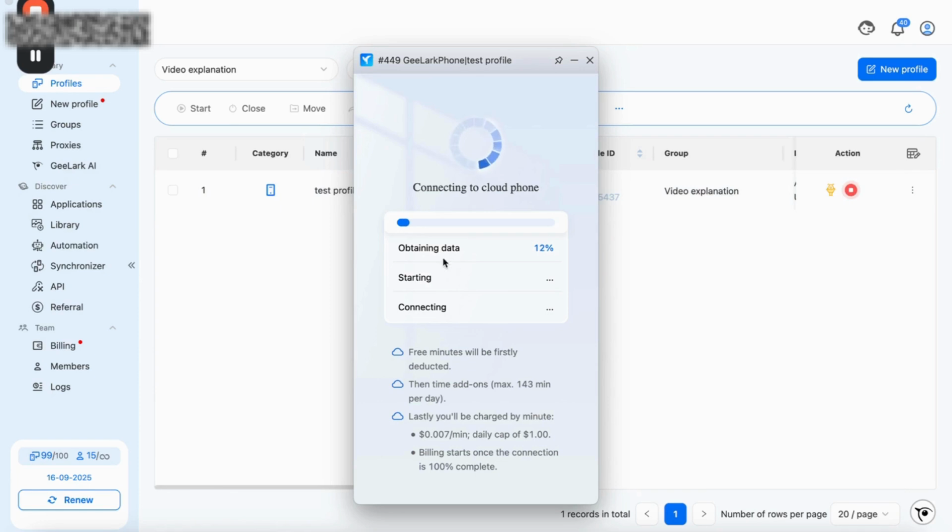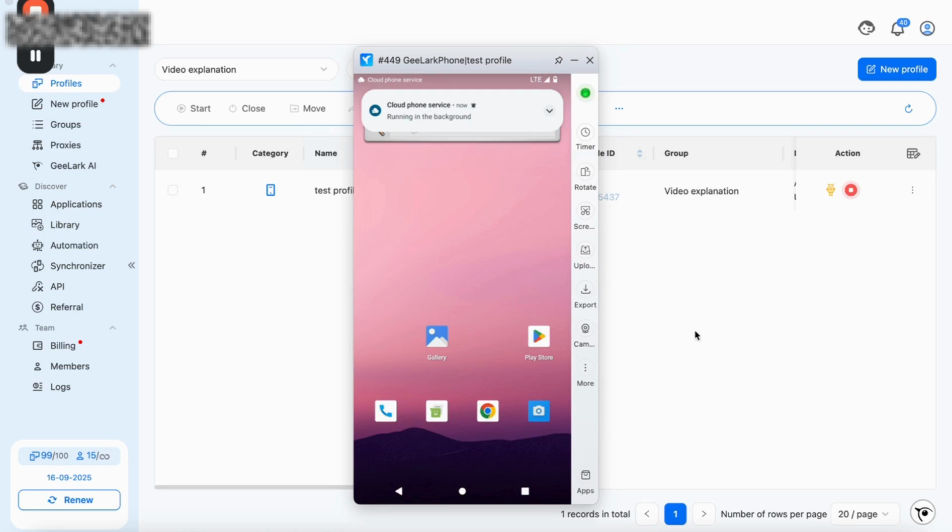The only thing that is a bit annoying is that it always takes a few minutes until everything is loaded here, like 1 to 2 minutes. I will pause the video till then, or maybe it's going quickly. Maybe they made some server changes, but I will pause the video until it's opened and let you know how long it takes. Okay, so the phone just started. I think the entire process took like 1.5 minutes. And now we're in the phone.